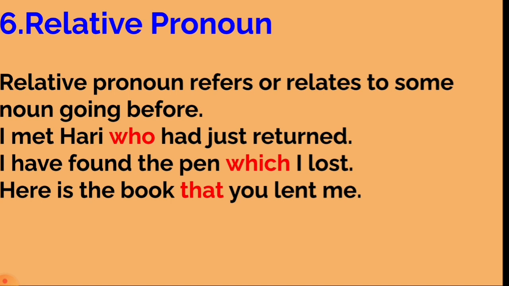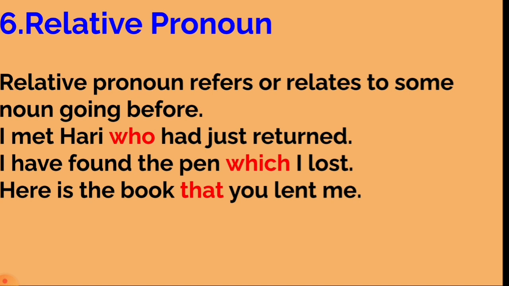The sixth type is relative pronoun. A relative pronoun refers or relates to some noun going before in the sentence. For example, in the first sentence, I met Hari who had just returned. Here, who is a relative pronoun which refers to Hari. In the second sentence, I have found the pen which I lost.